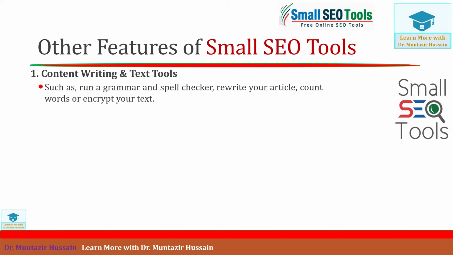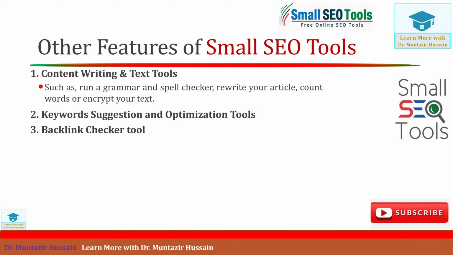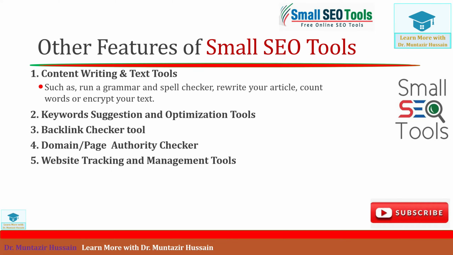The first is the content writing and text tool. You can use this tool to check the grammar, spelling mistakes, and typo mistakes in your document. You can also use this tool to rewrite your document and count the words in an article. Furthermore, this tool can be used to encrypt your text. The second tool is the keyword suggestion and optimization tool. This tool can be used to suggest keywords for your document as well as for optimization purposes. The third is the backlink checker tool. The fourth is the domain and page authority checker, and the fifth one is the website tracking and management tool.